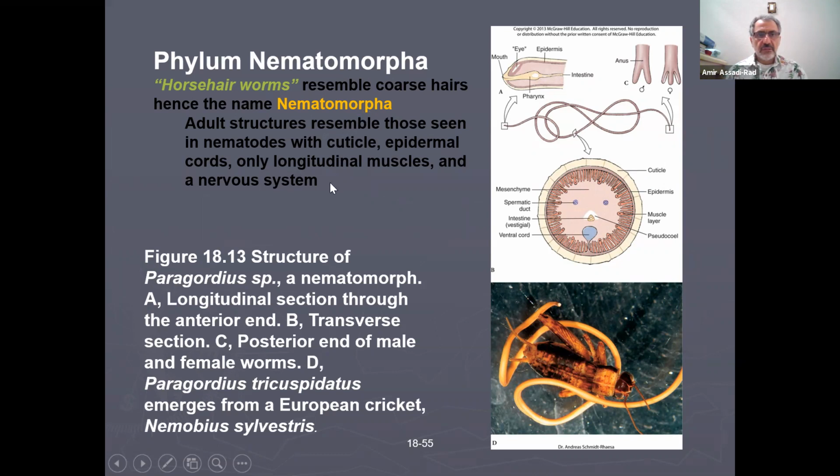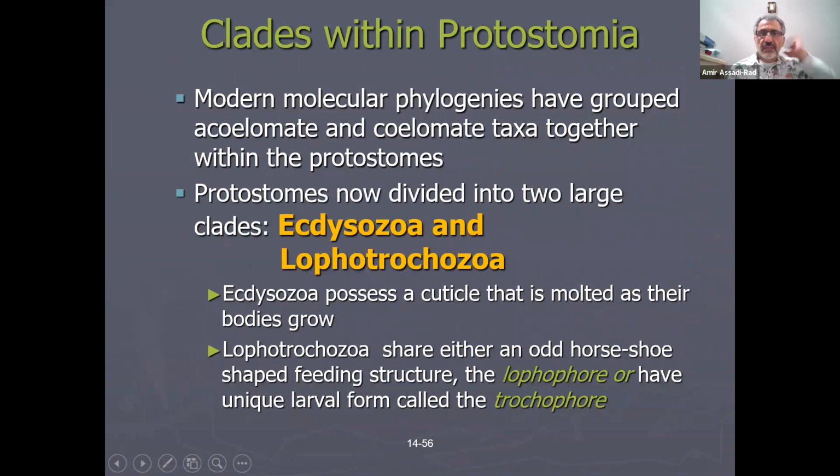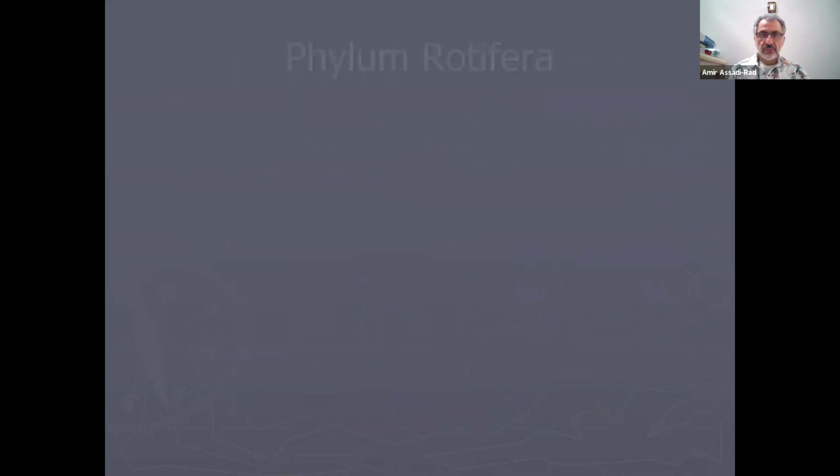And the common name is called horsehair worm. Right here, you wrote it down, and then it's phylum Pseudocoelomate. Gordius is the name of the species, which we do have in the lab, and then he's showing you all of the cross sections and longitudinal sections. Again, I'm not too worried about it. Clades within Protostomia: modern molecular phylogeny groups acoelomates and coelomates taxa together within the protostomes. Protostomes are now divided into two large clades, Ecdysozoa and Lophotrochozoa, which we already talked about.